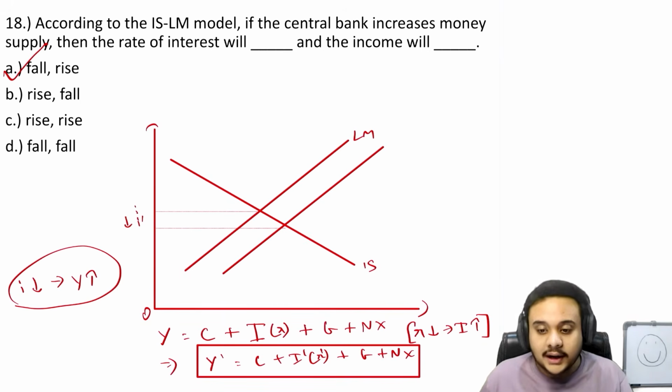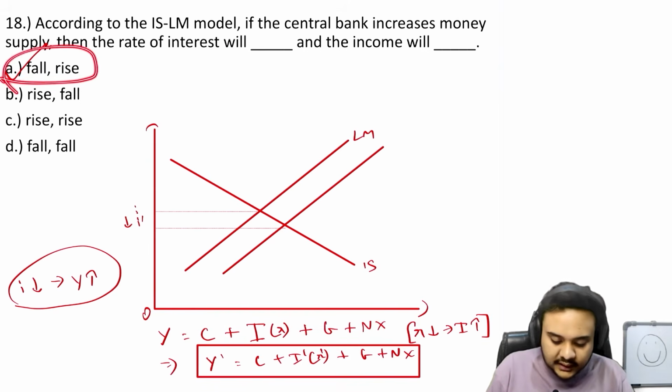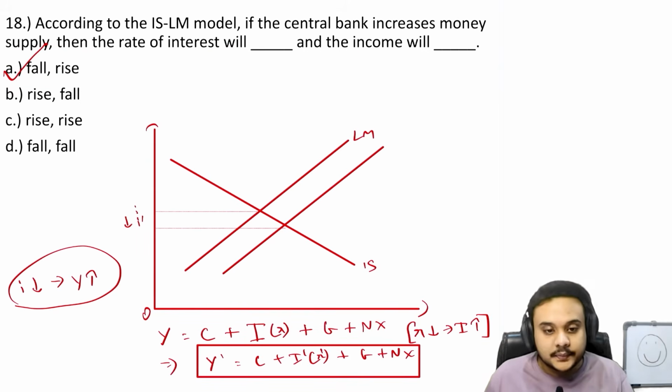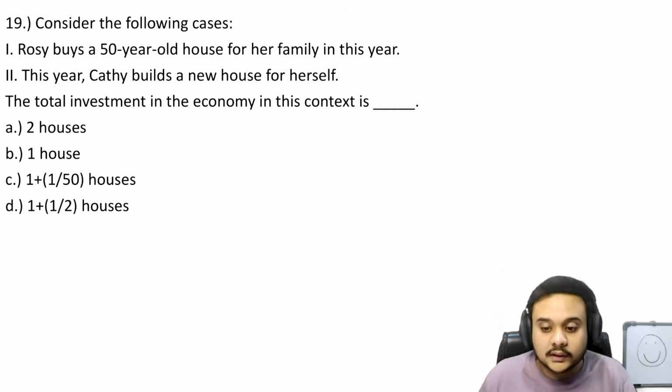So with a fall in the interest rate, the investment is going to increase, because of which the income is also going to increase, because the investment is a part of the income. So because of the new interest rate, the new income is going to be higher. So we have the interest rate will fall and the income will rise. Very easy and straight question, nothing to overthink about.